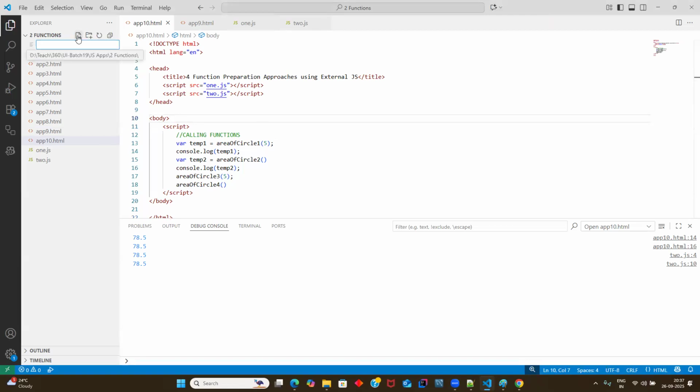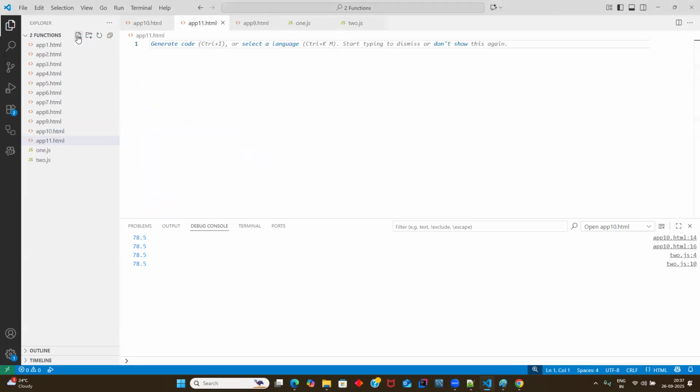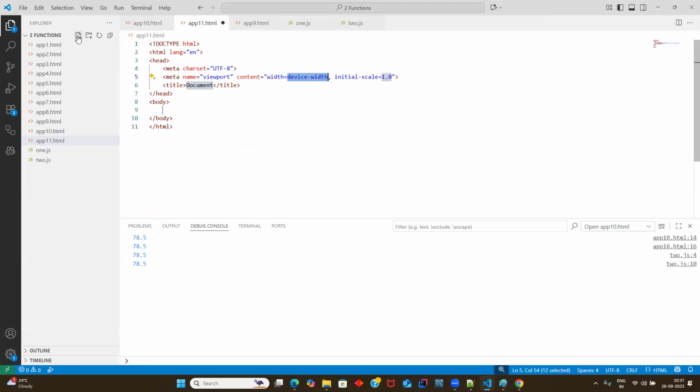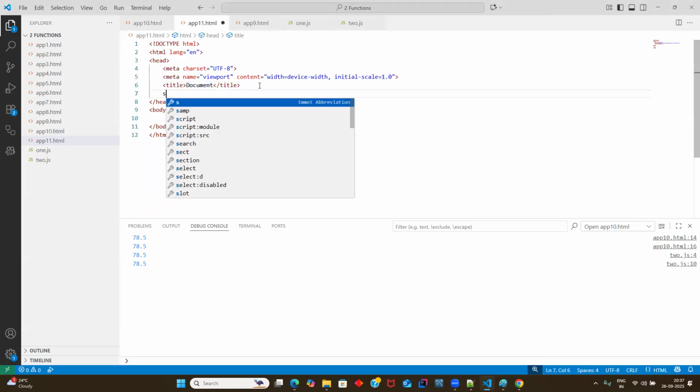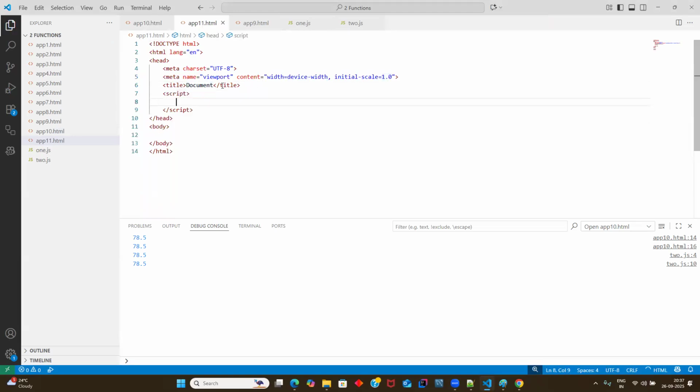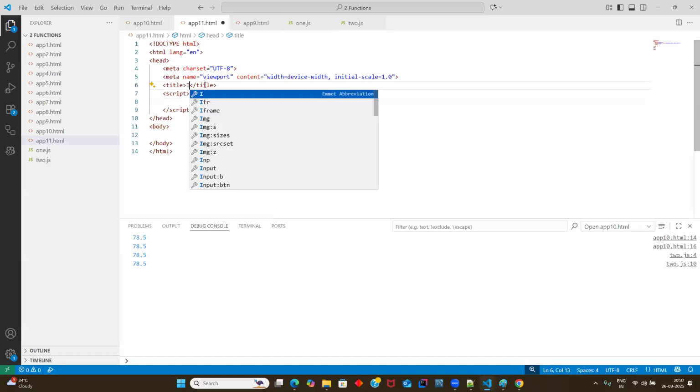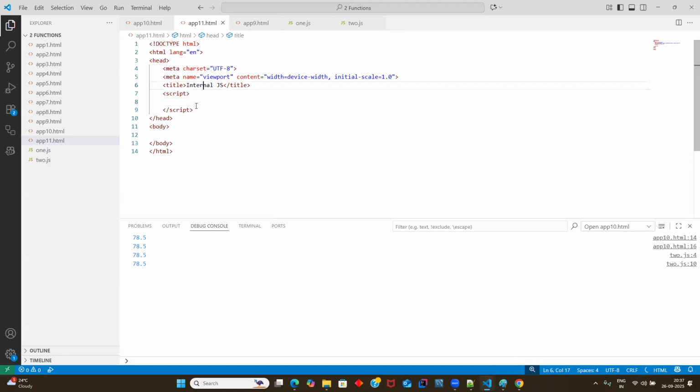Internal JavaScript means, in the head portion, open a script. This is point number 1. I was talking about internal JavaScript. First, if you understand internal, the external is easy. So in internal JavaScript, 2 script tags you need to open: one in head, and one in body.